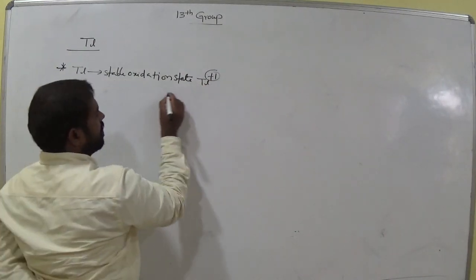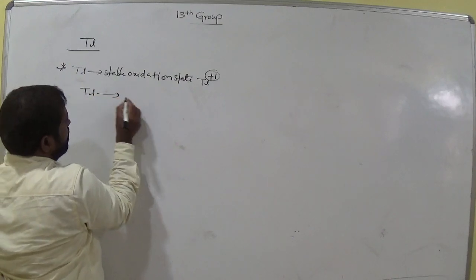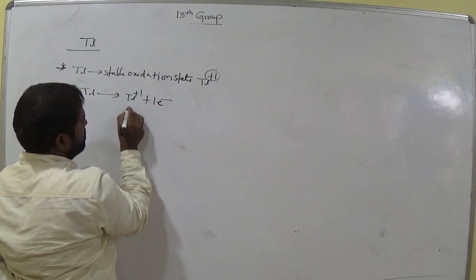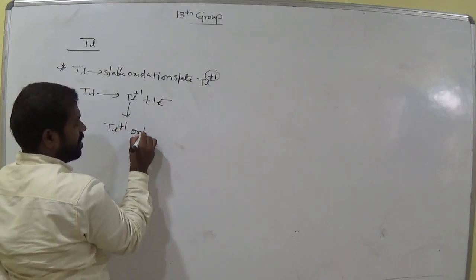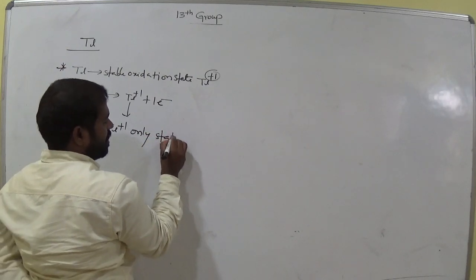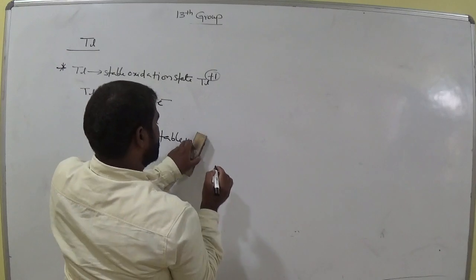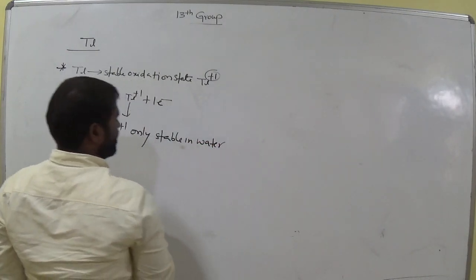It is stable in water. Thallium plus means it can lose only 1 electron. If you keep thallium in water, only thallium+1 is stable.